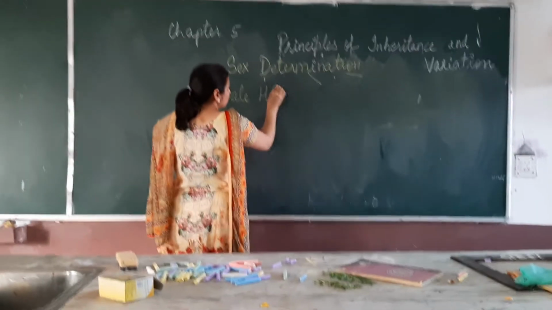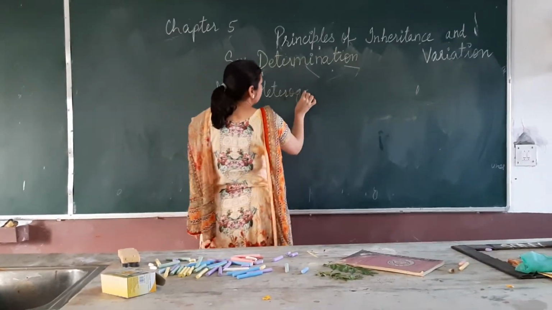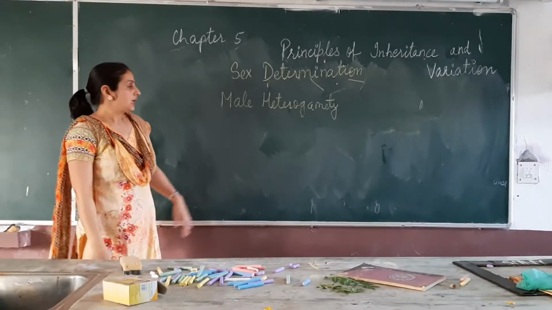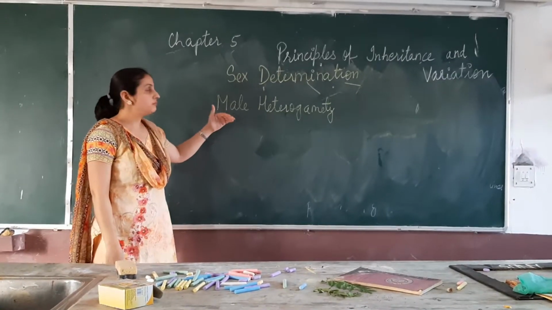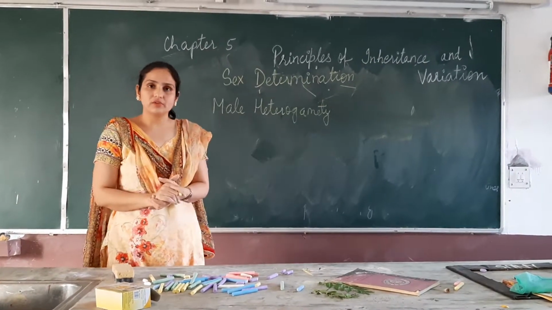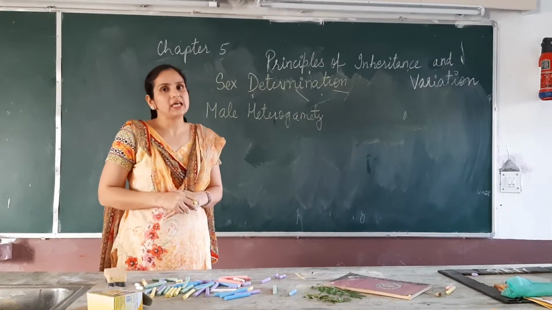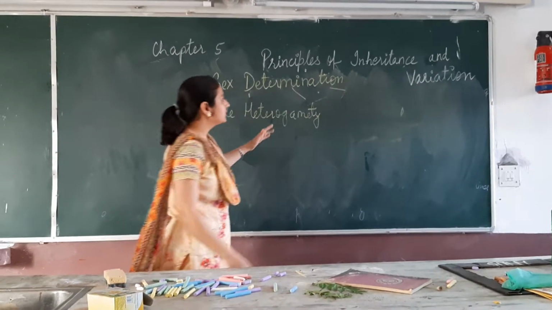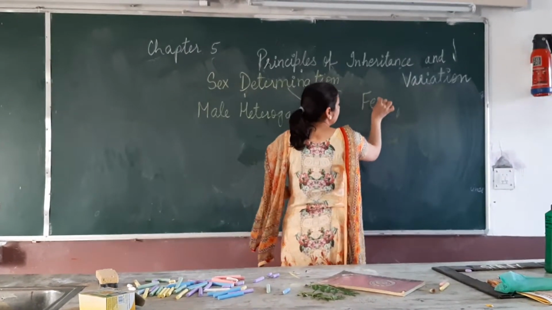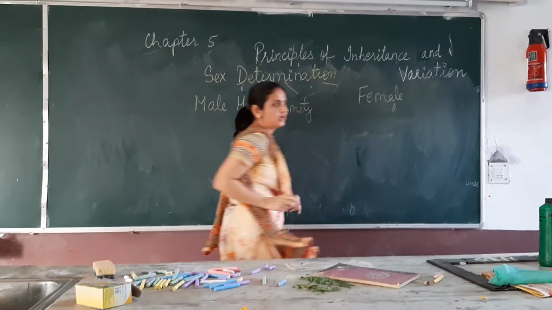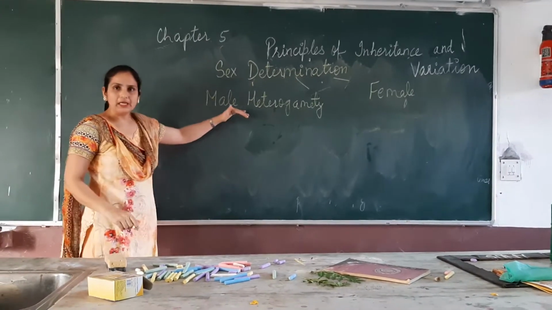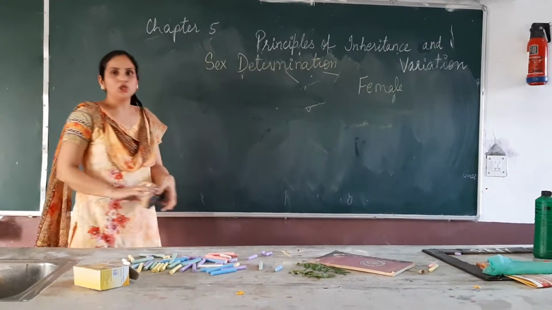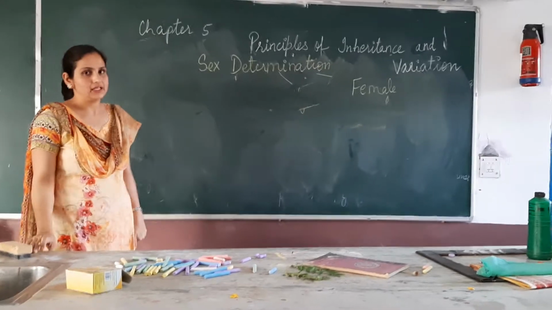First one is male heterogamety. What is male heterogamety? Male heterogamety means when the male produces different kinds of gametes and the female produces the same kind of gametes. And the second one is female heterogamety. First we will study male heterogamety. Under male heterogamety, we will study two examples of sex determination mechanism.